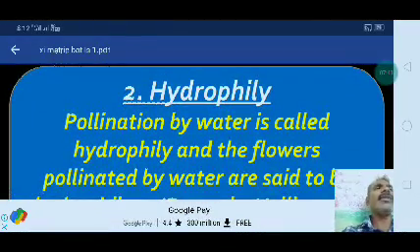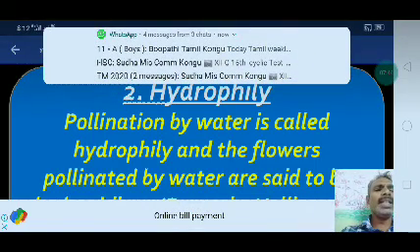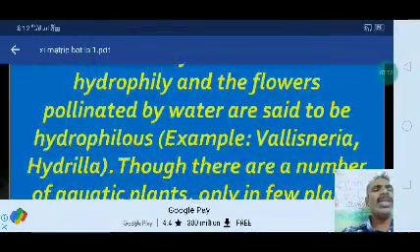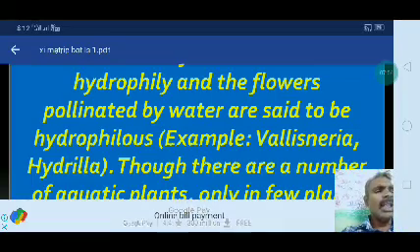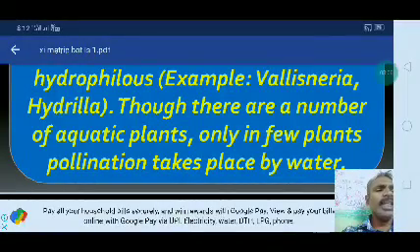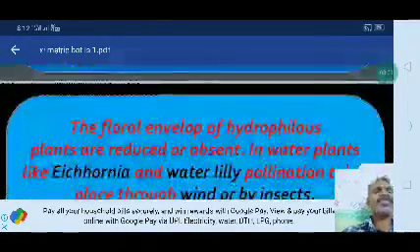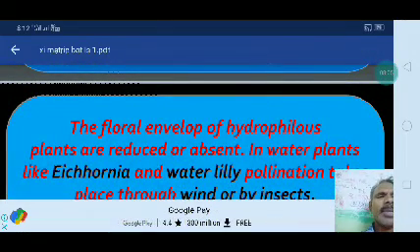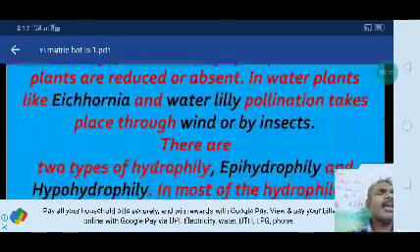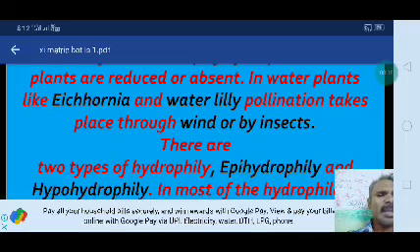The next one is hydrophily. Pollination by water is called hydrophily, and the flowers pollinated by water are said to be hydrophilous flowers. Examples: Vallisneria, Hydrilla. Though there are a number of aquatic plants, only in a few does pollination take place by water. In hydrophilous plants the floral envelope, the calyx and corolla, is reduced or totally absent. In water plants like Eichhornia and water lily, pollination takes place through wind or insects.